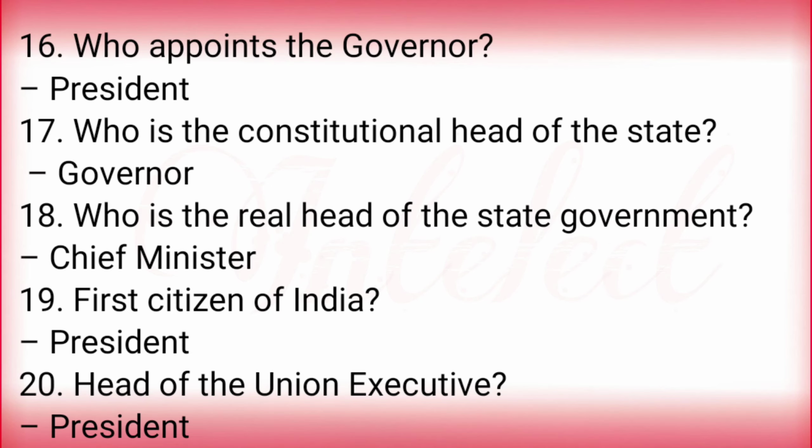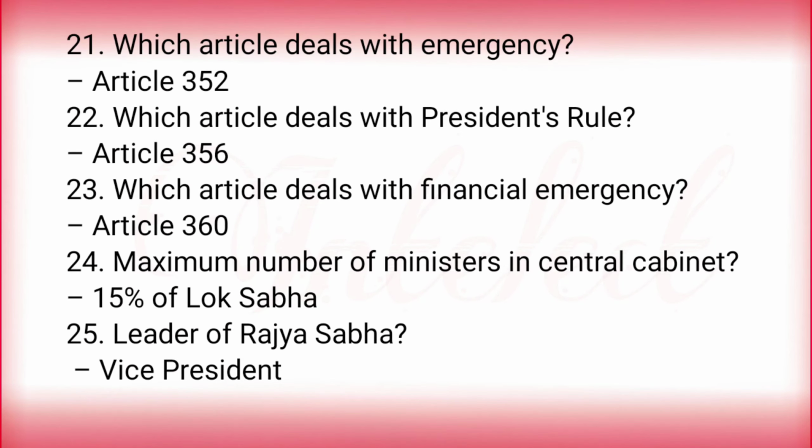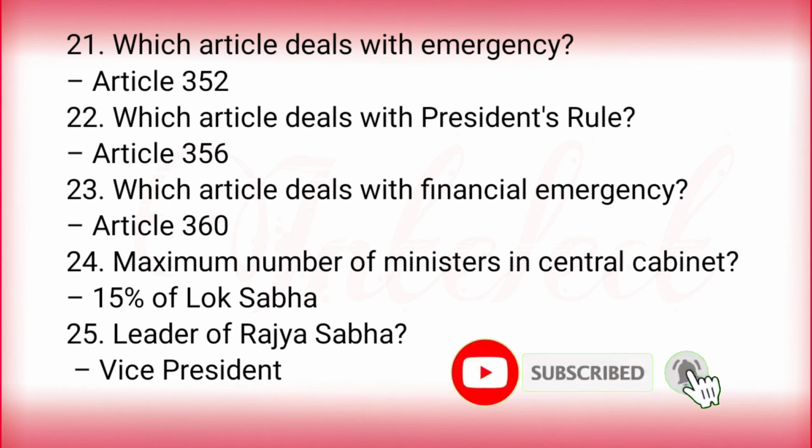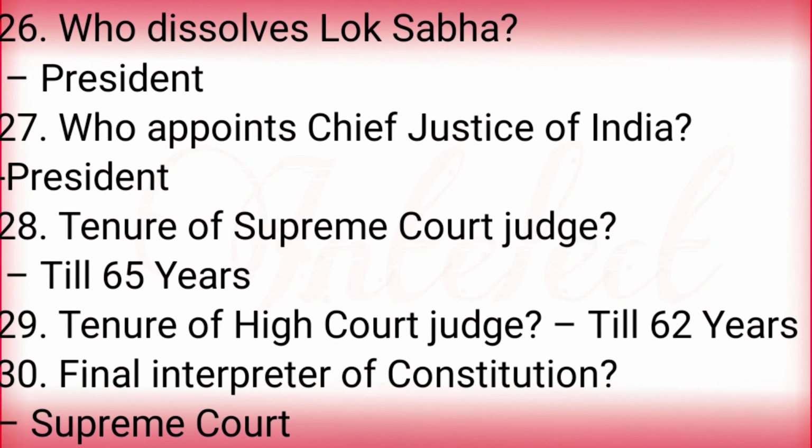Chief Minister. First citizen of India? President. Head of the Union executive? President. Which article deals with emergency? Article 352. Which article deals with the President's rule? Article 356. Which article deals with the financial emergency? Article 360. Maximum number of ministers in central cabinet? 15% of Lok Sabha. Leader of Rajya Sabha? Vice President. Who dissolves Lok Sabha?